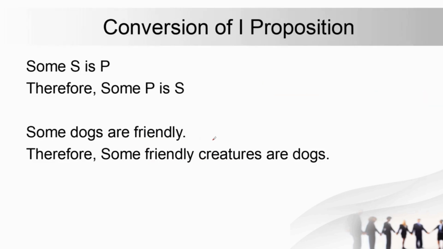Let's move to the next case. In the next case we have I preposition. In case of I preposition, some S is P, some P is S. So in conversion there's just one step. So subject and predicate का place आपको change करना है. So example given है some dogs are friendly, some friendly creatures are dog.